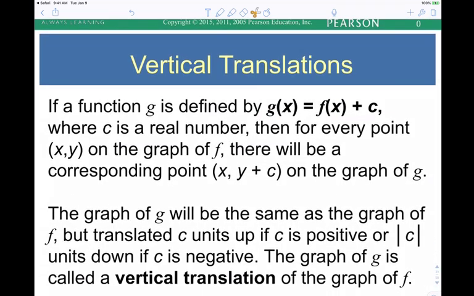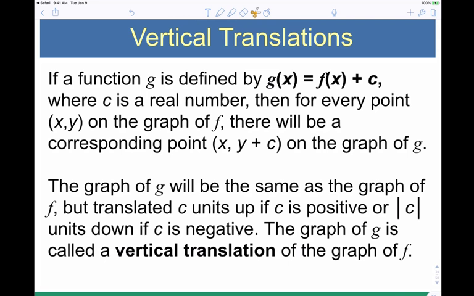Translations. Okay. We kind of need to talk about this. I'm going to keep going with this. So now, before we said which kind of manipulations were vertical manipulations? Inside or outside? Outside, right? It's the same thing here. If we add a positive on the outside, intuitively, should it go up or should it go down? Right. So outside manipulations, follow your intuition. If we add a positive on the outside, it should go up. If we add a negative on the outside, it should go down. That's correct.